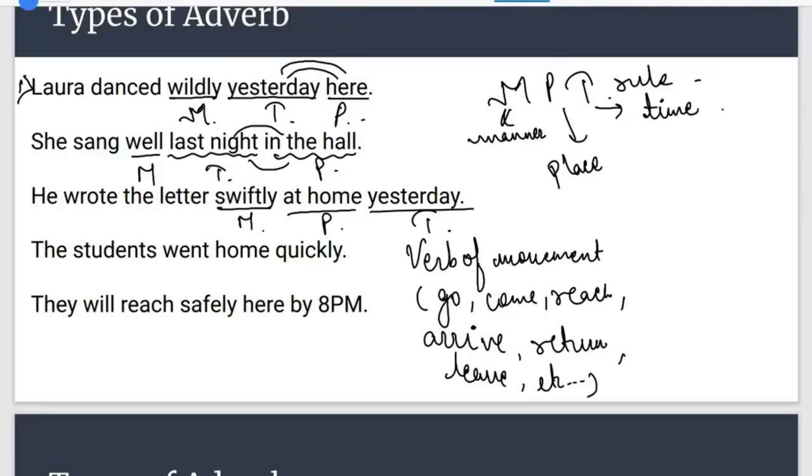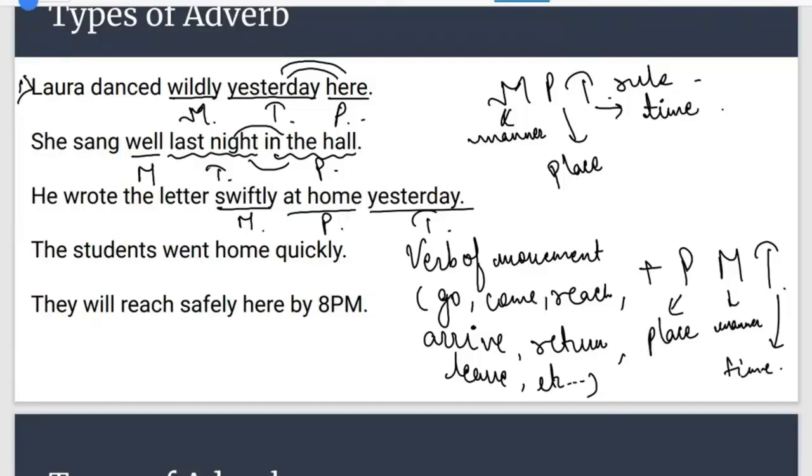So whenever a verb of movement is in a sentence, then this MPT rule changes to PMT rule. You mention adverb of place first, then adverb of manner, and then adverb of time. So it will be arranged in place, manner, and time.